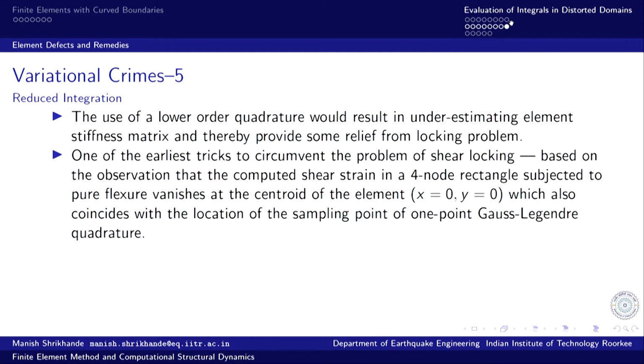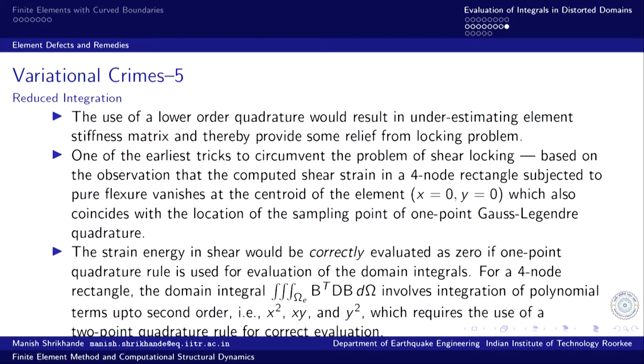That was the basic idea, and it coincides with the location of the sampling point of 1-point Gauss-Legendre quadrature, so the strain energy in shear would be correctly evaluated as 0 if 1-point quadrature is used in the evaluation of the domain integral.